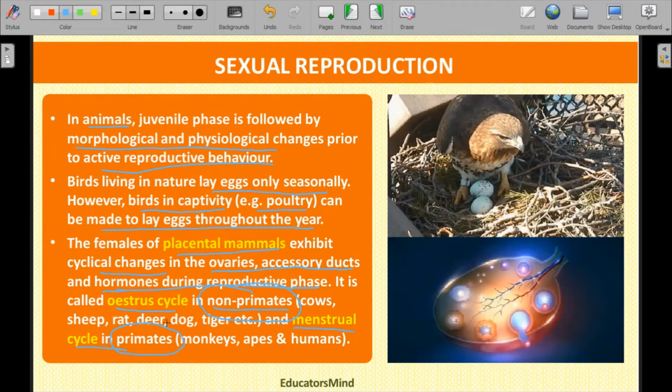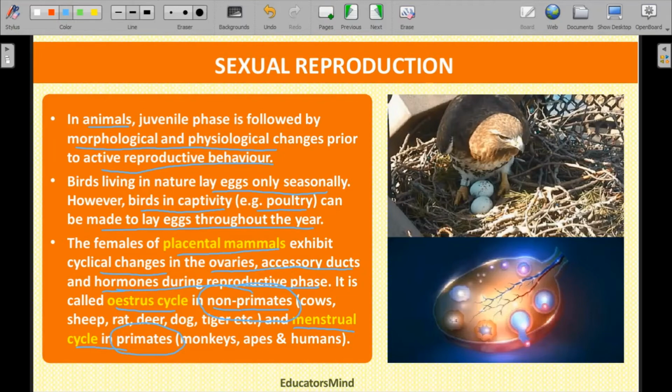This is a very important difference. The most important and common difference between primate and non-primate: how could we identify the mammals? Mammals are those animals which give birth to young ones, that is, they do not lay eggs like birds, and their young ones do not develop in the layer of shells like birds' eggs.